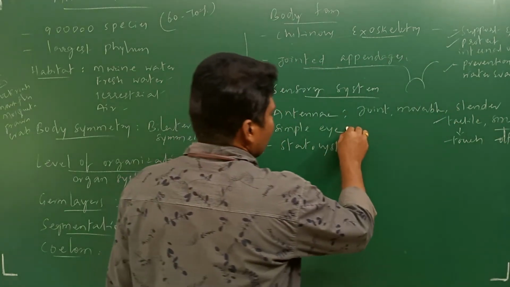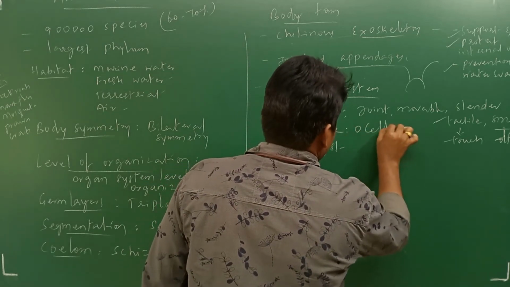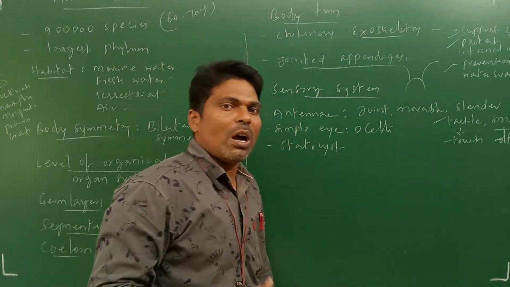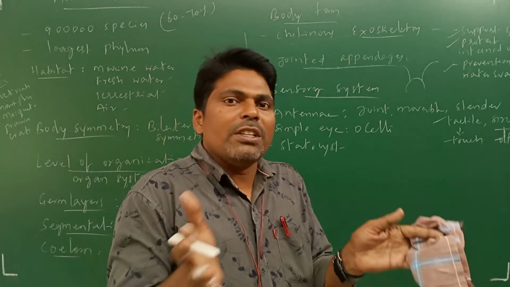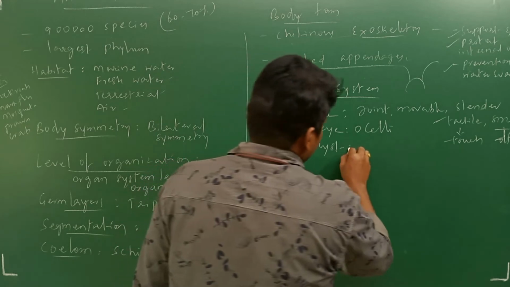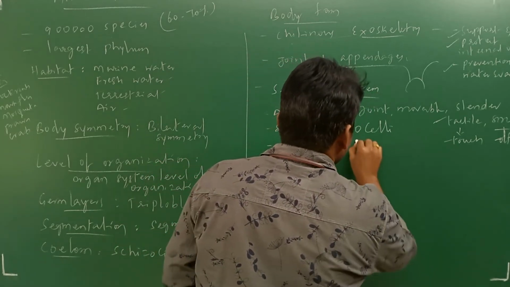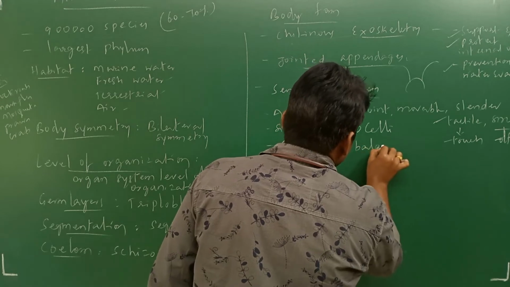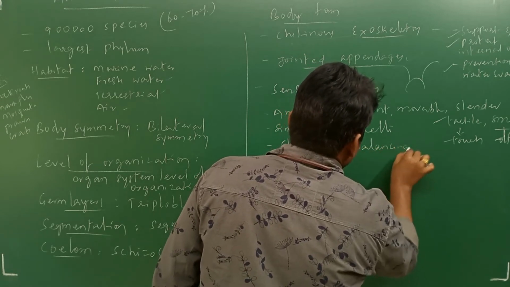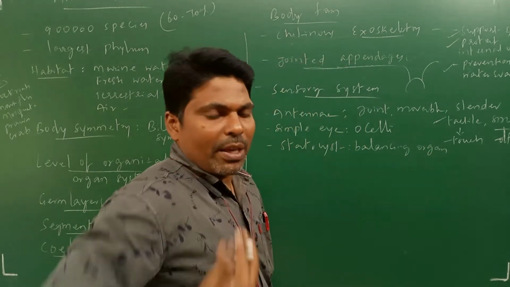Next, simple eyes. These have simple eyes, ocelli. Of course, compound eyes also, which combine units to form the compound eyes. Next, statocyst. It is the balancing organ, responsible for maintenance of body posture.